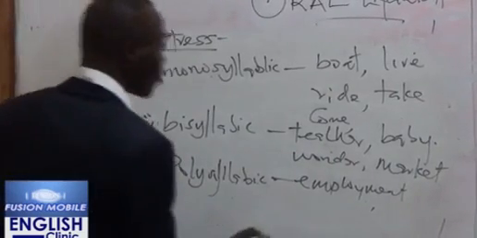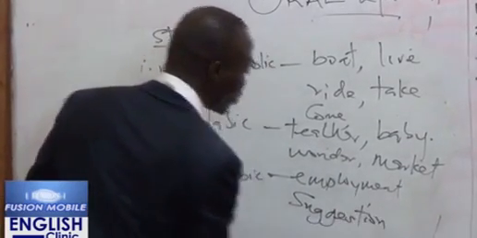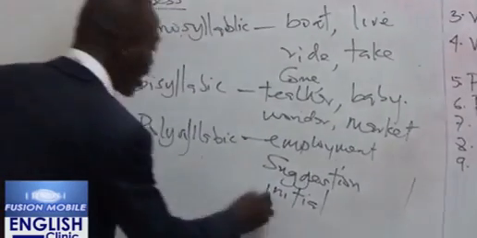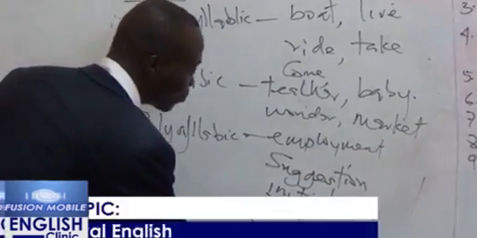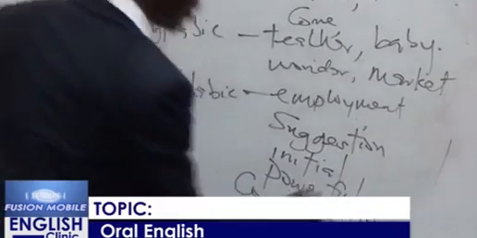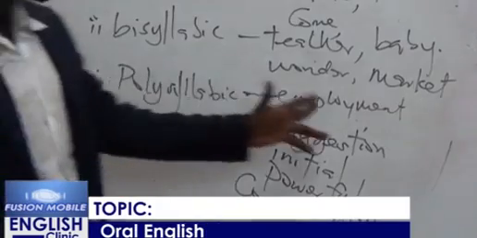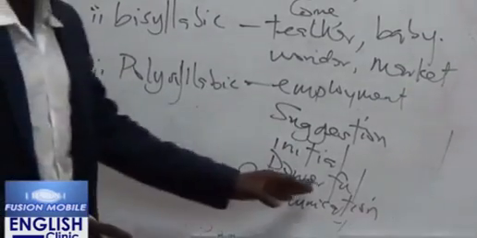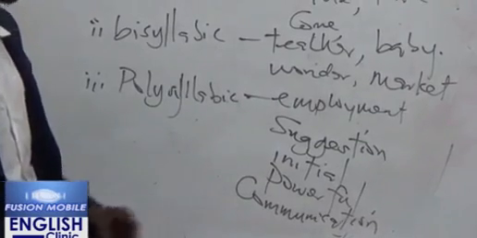Other examples are words like suggestions, initial, powerful, and communication. Employment has three syllables. Suggestions has three syllables. Initial has three syllables. Powerful has three syllables. Communication has 5 syllables.